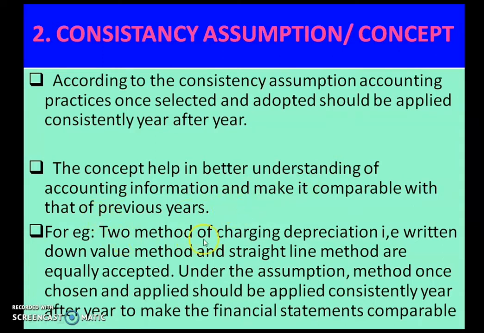Okay. Two methods of charging depreciation, that is written down value method and straight line method, are equally accepted. There are two methods of charging depreciation. You know that depreciation means reduction in the value of an asset because of its usage. So when we charge depreciation, we have two methods which are equally accepted. But we have to follow one method. We have to practice one method every year.